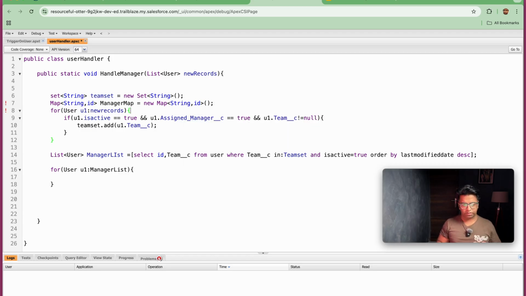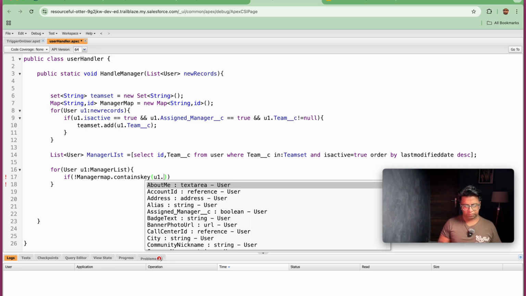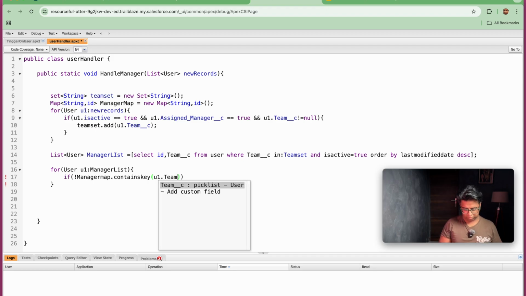Once we are done with this, here we will be adding one check: if managerMap doesn't contain the key. There may be a case that multiple users will come with the same team, so I don't want to iterate again and again and put the value again and again in the map. So I will be picking up my first value, that is u1.team__c.